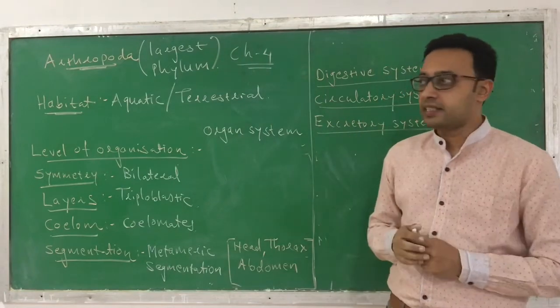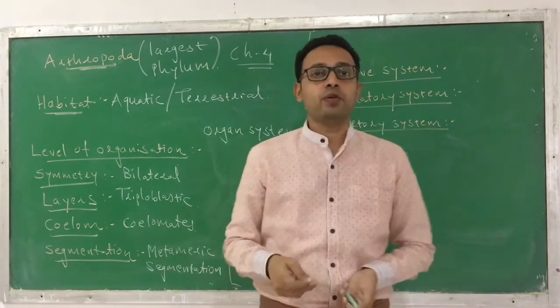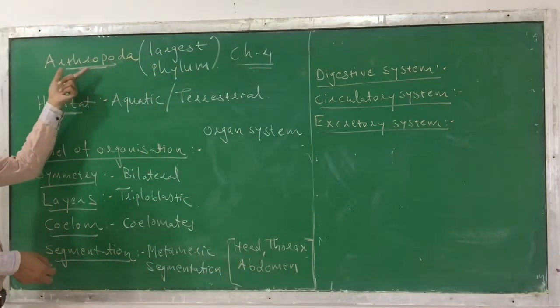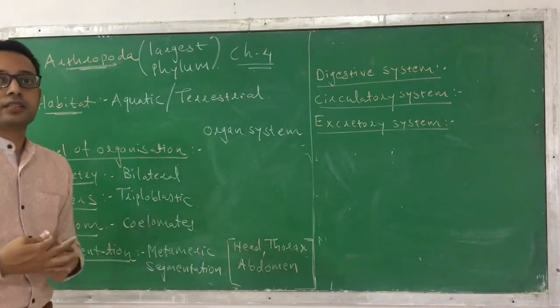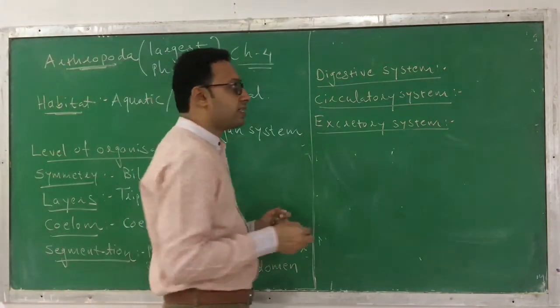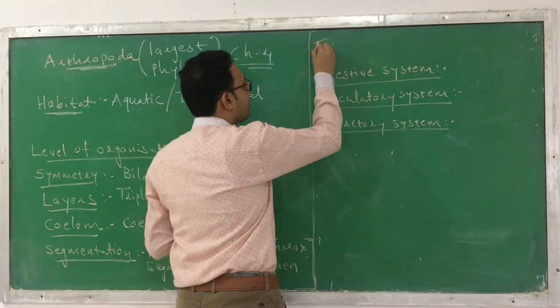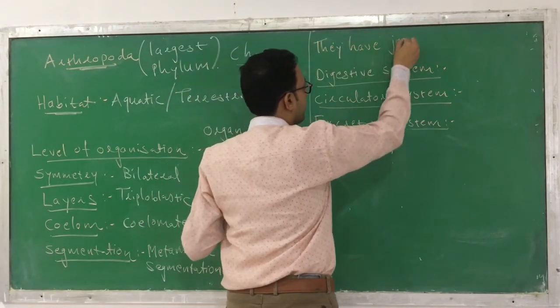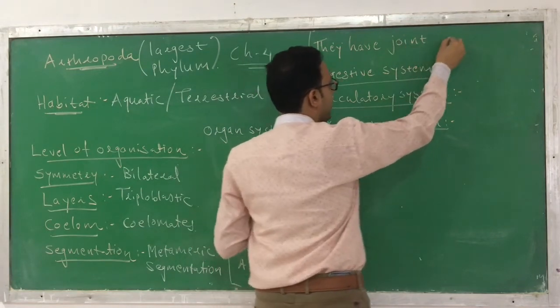Okay, this is one of the characteristics. Now another main important characteristic of Arthropoda. What is the meaning of Arthropoda? Arthro means joint and poda means appendages. So the most important characteristic is that they have jointed appendages.